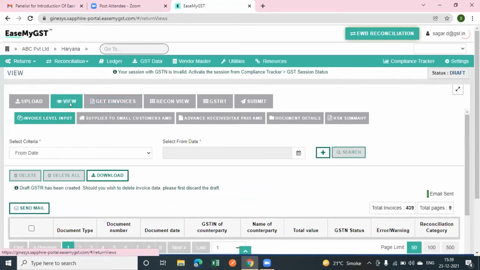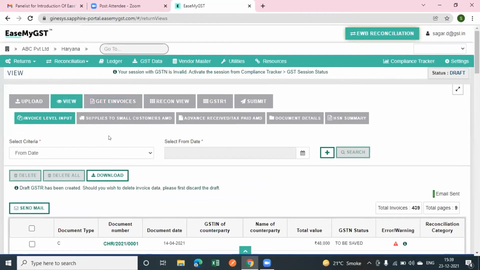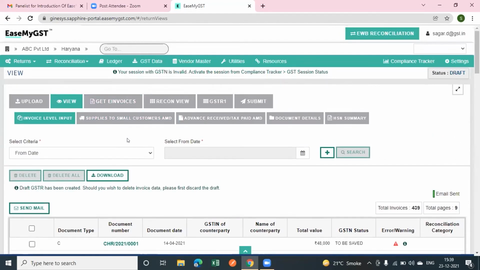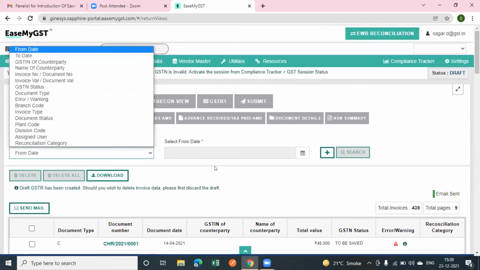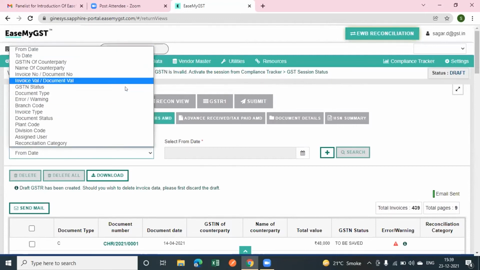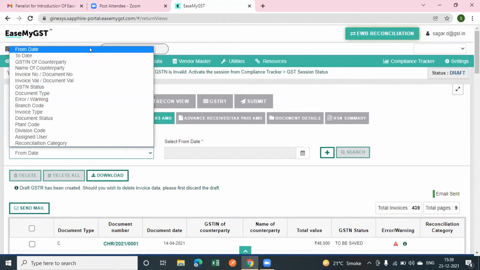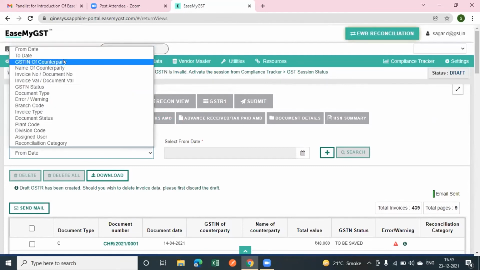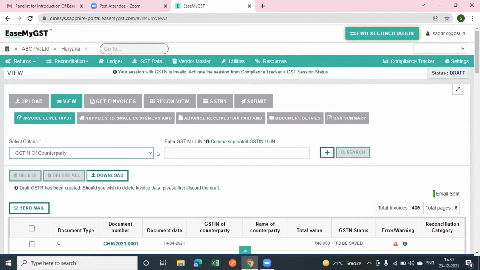Also, one of the most important things: if you want to validate your invoices at this end, we have provided some filters to see your invoices. If you want to see your invoices from a date filter, you can select here. If you want to see your invoices GSTN counterparty wise, you have to select the particular GSTN and make the search.